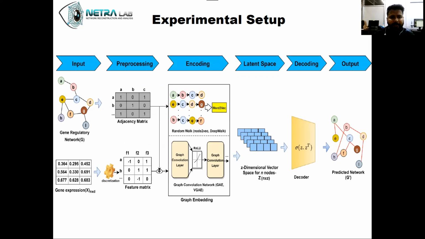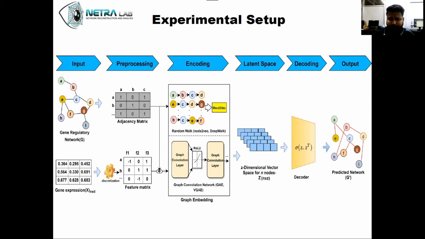And coming to the experimental setup of our paper, on the extreme left side we have the gene regulatory network, and it has corresponding gene expression values, which are continuous in nature. We pre-process it with discretization, and these values are converted into discrete values.